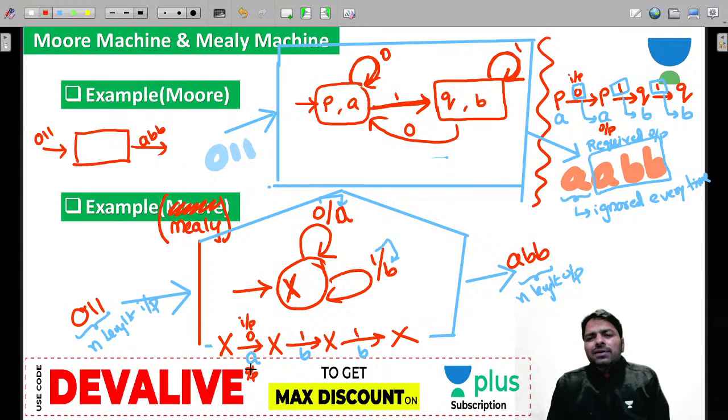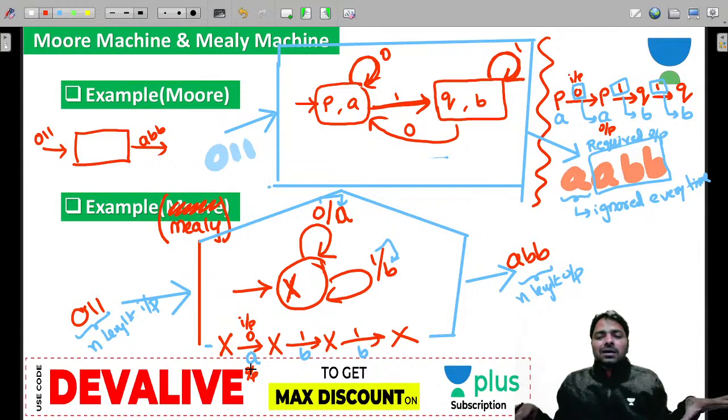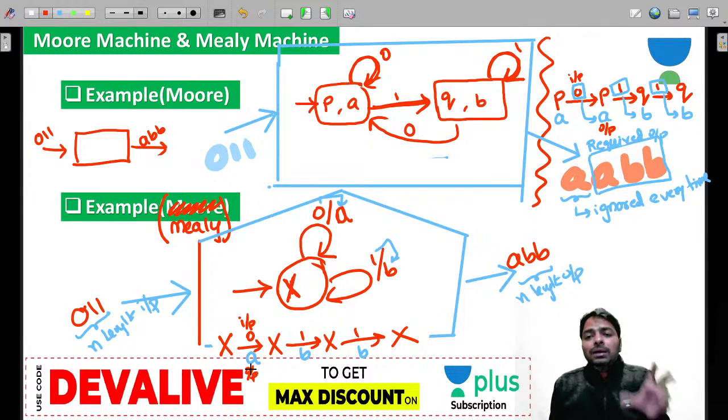A Moore machine basically works based on positive edge triggered or negative edge triggered, right? But the Milli machine works throughout the clock. At any time there is a change, immediately output is affected in the Milli machine. If you know about clock circuits, you can easily compare both. In digital logic, you might understand positive edge triggered, negative edge triggered, or level triggered, right? In a Moore machine, only when the change happens at a particular edge, either positive or negative depending on the machine, is the output produced, with some delay.